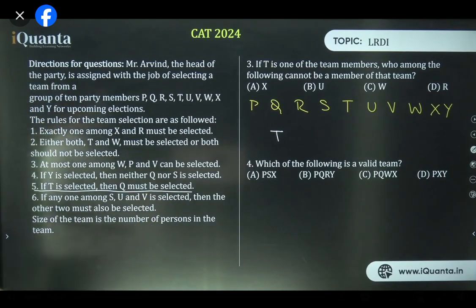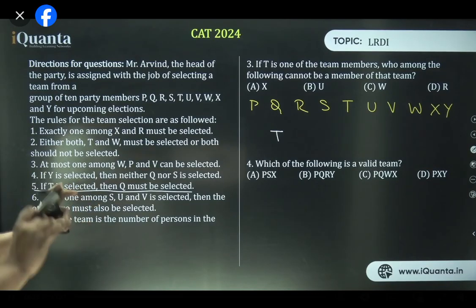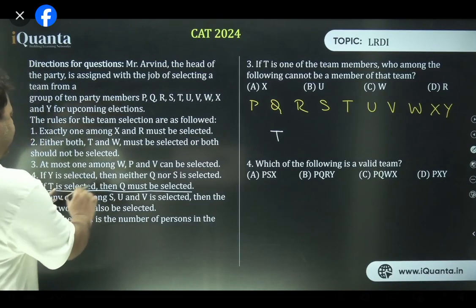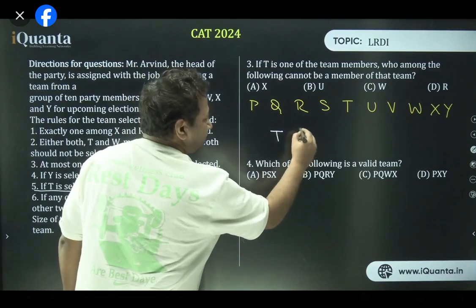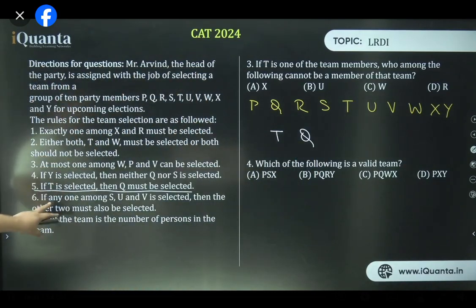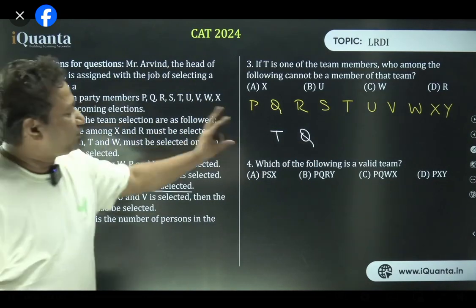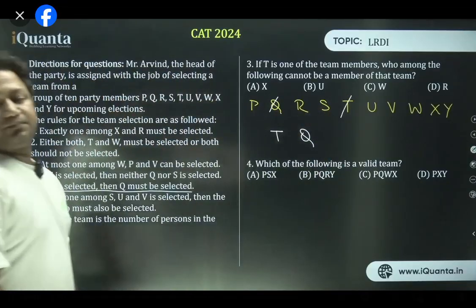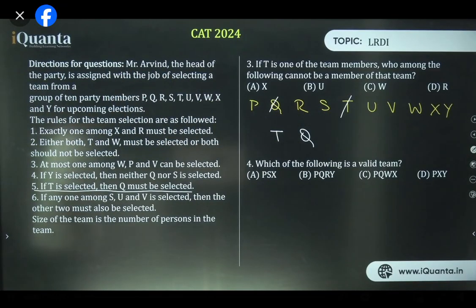Tell me something, everyone. Now I'll go step by step. You have to tell me at every step whether you understood or not, so that we will be able to pinpoint which step has to be repeated. If T is selected, then Q must be selected. So in every question we have this. Basically, fifth is marked, that means fifth has been used. Exactly. T is selected, Q must be selected.